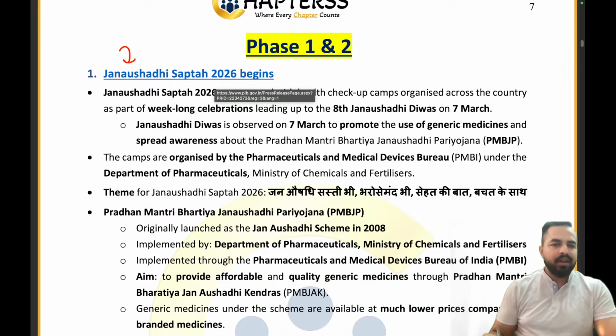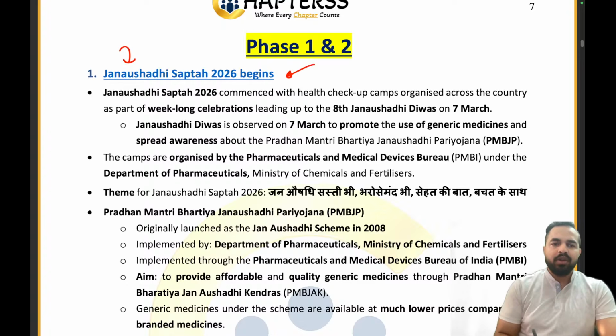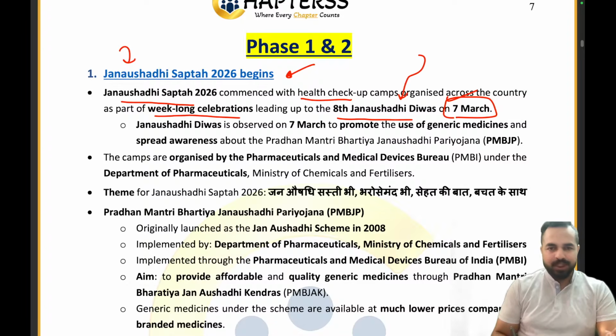So now the first article is Jan Aushadhi Saptah 2026 begins. My dear friends, Jan Aushadhi Saptah 2026 commences with health checkup camps organized across the country, and we are basically setting it up as part of week-long celebrations for the 8th Jan Aushadhi Divas on 7th of March. Now my dear friends, why exactly do we celebrate Jan Aushadhi Divas? Every year we observe Jan Aushadhi Divas to promote the use of generic medicines and spread awareness about the Pradhan Mantri Bharatiya Jan Aushadhi Pariyojana.